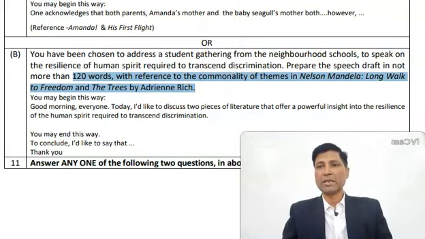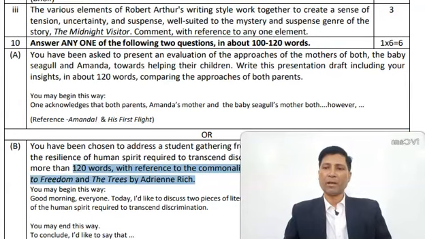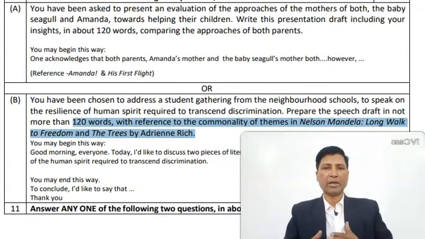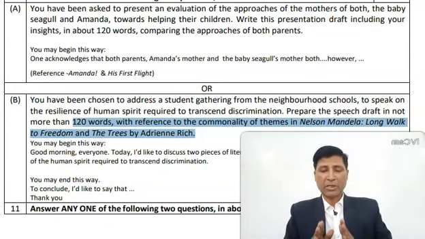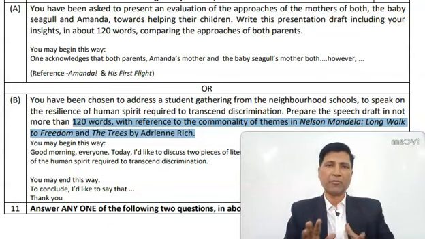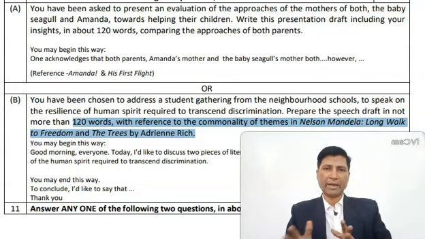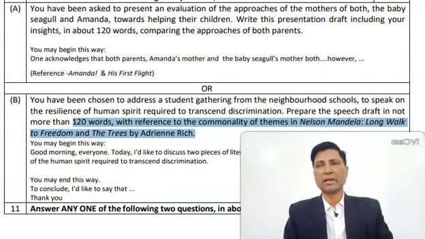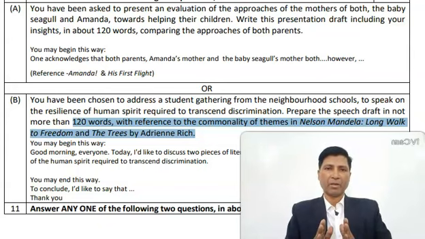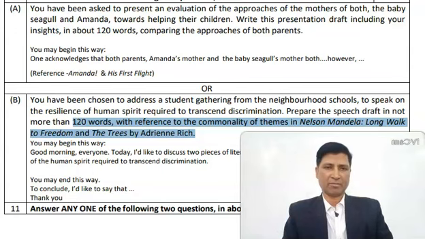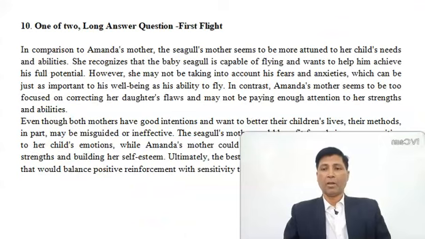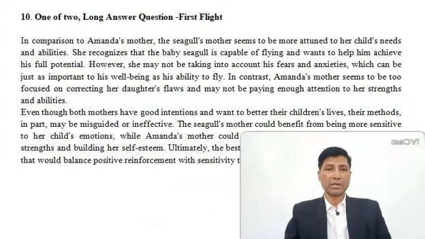So these tips that I am offering you are going to be very helpful in approaching your question paper. Now, this time I have written the answer in full and taken points from the answer that has been provided by CBSE. What you need to do is write this answer in your own words and show it to some teacher. So this is the answer. Have a look at this answer.